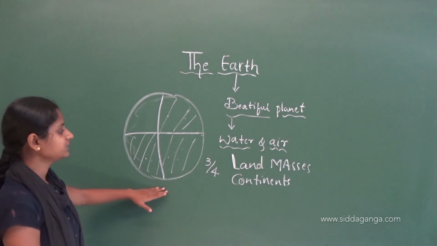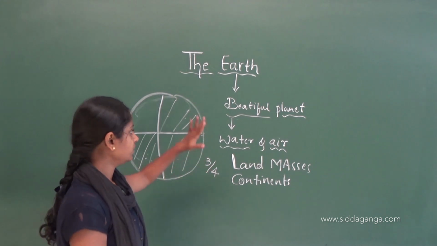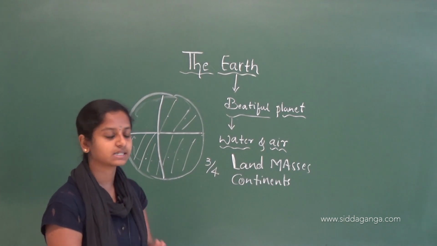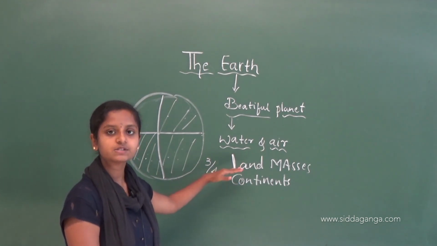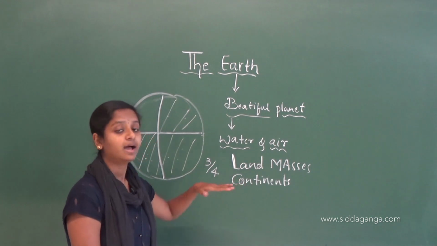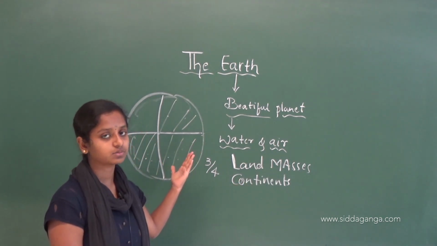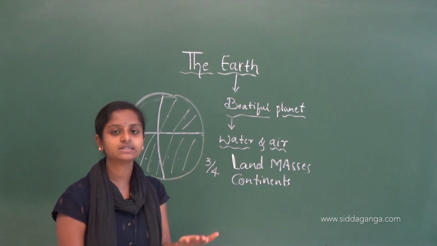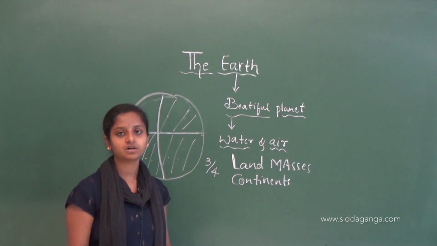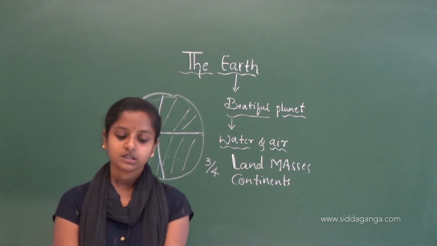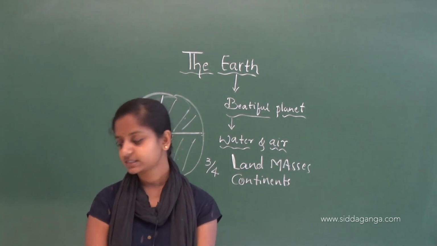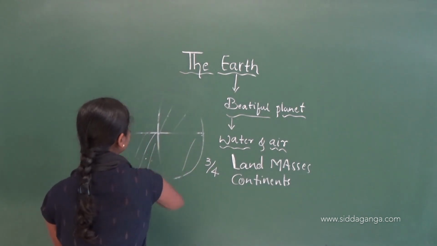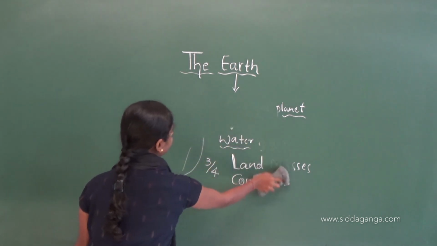So it means that our Earth's surface is made up of water as well as land. The land masses we call continents, and the water is known as water bodies, and those water bodies may be oceans, seas, lakes, rivers, etc. So this is about the features of the Earth.